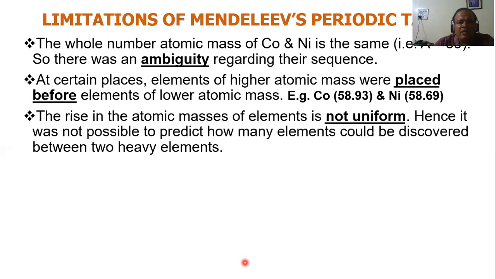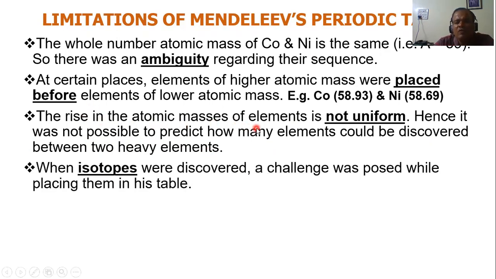The next one: the rise in the atomic mass of elements is not uniform. That's why it was not possible to predict how many elements could be discovered between two heavy elements. They could not make out if some element would be discovered between two elements, because the rise in the atomic mass is not uniform. The difference is not uniform.